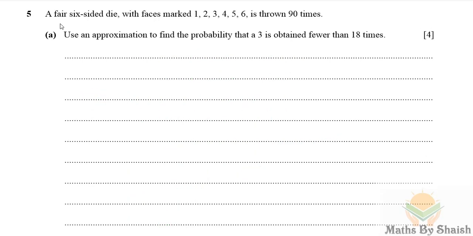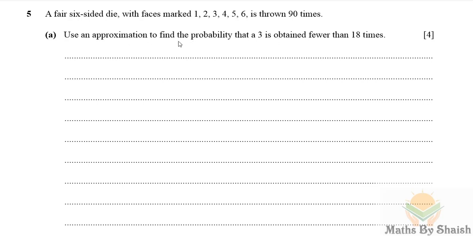Here is question number 5. A fair 6-sided die with faces marked 1, 2, 3, 4, 5, 6 is thrown 90 times. Use an approximation to find the probability that a 3 is obtained fewer than 18 times. So we can think of normal distribution here because they are not talking about any average.